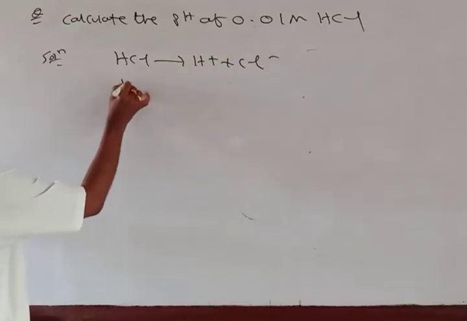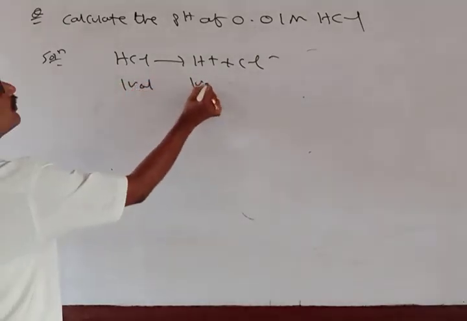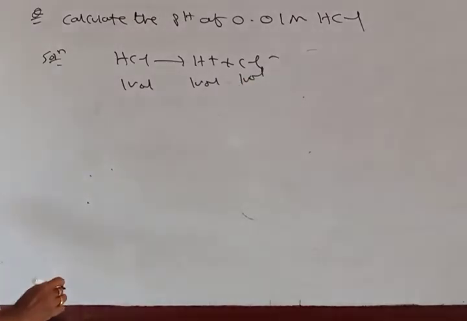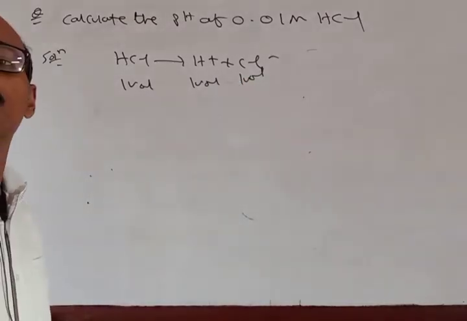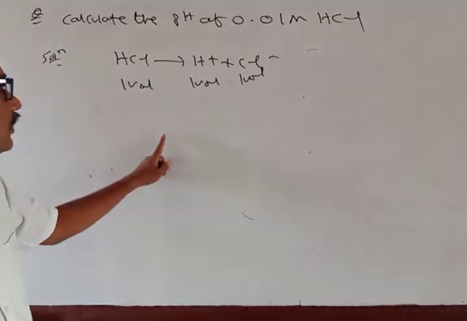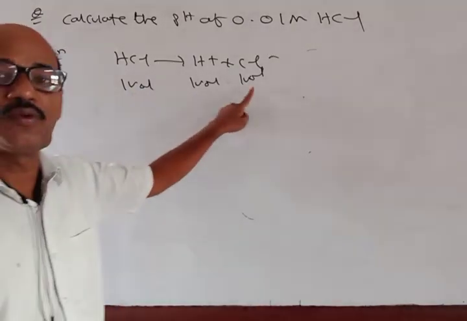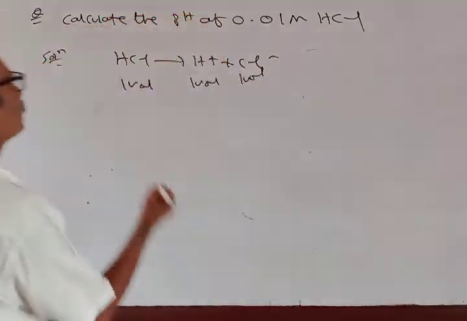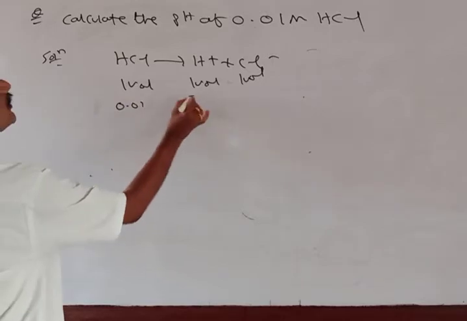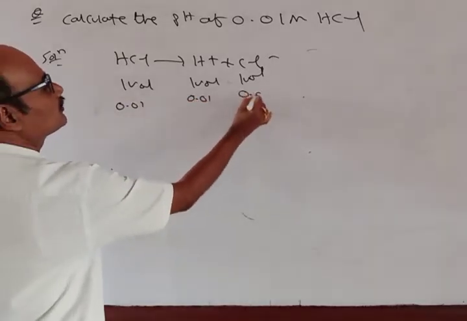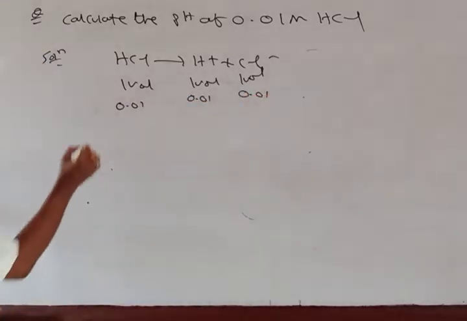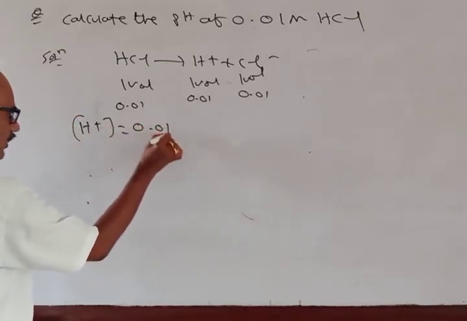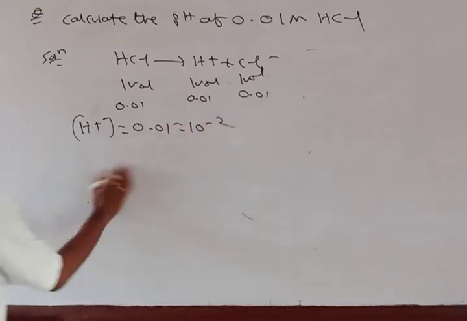Okay, so again here same thing, one volume. So here you take 0.01 M HCl, so 0.01, 0.01. So what can I write? H plus concentration is equal to 0.01, which is equal to 10 power of minus 2.